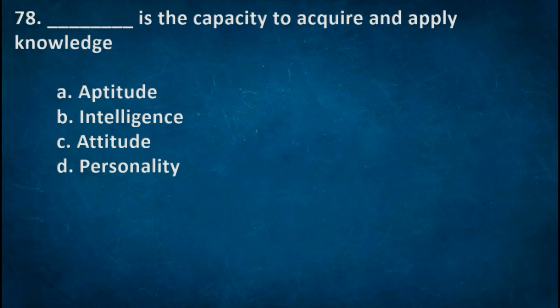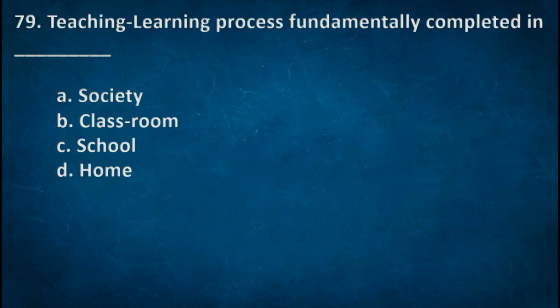Development. Next one. Dash is the capacity to acquire and apply knowledge. Options A. Aptitude, B. Intelligence, C. Attitude, D. Personality. The right option is intelligence. Next one. Teaching and learning process is fundamentally completed in. Options A. Society, B. Classroom, C. School, D. Home. Right option B. Classroom.